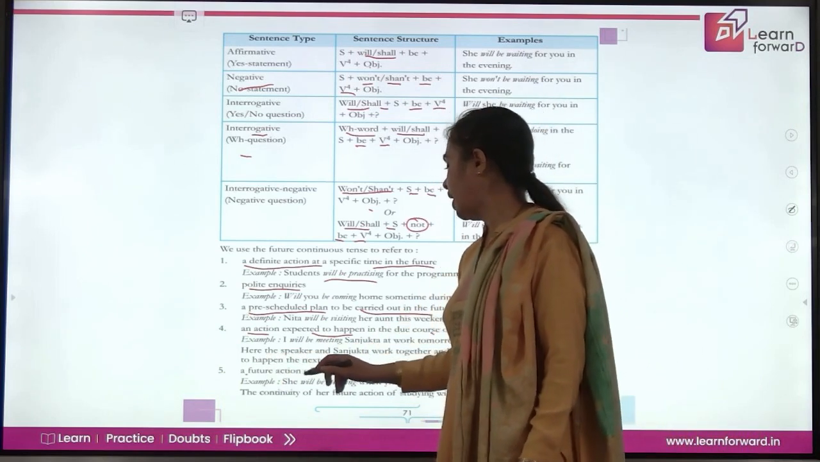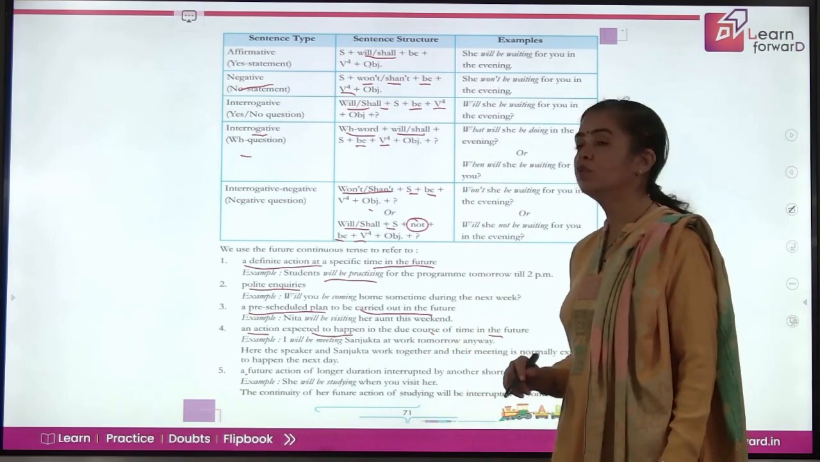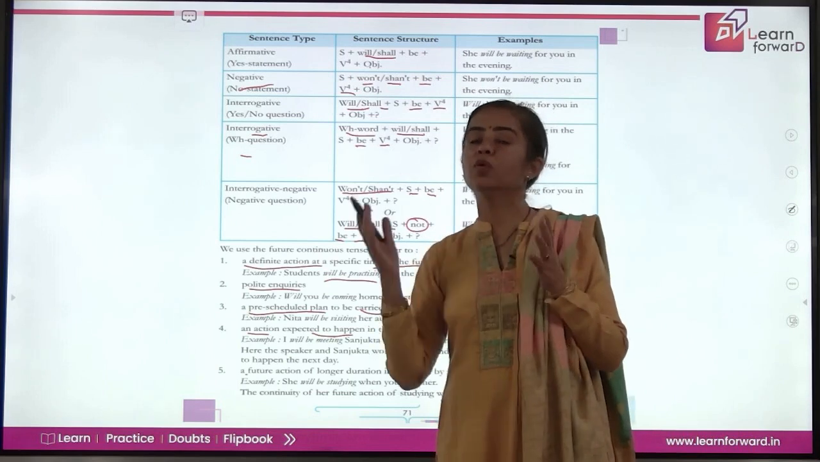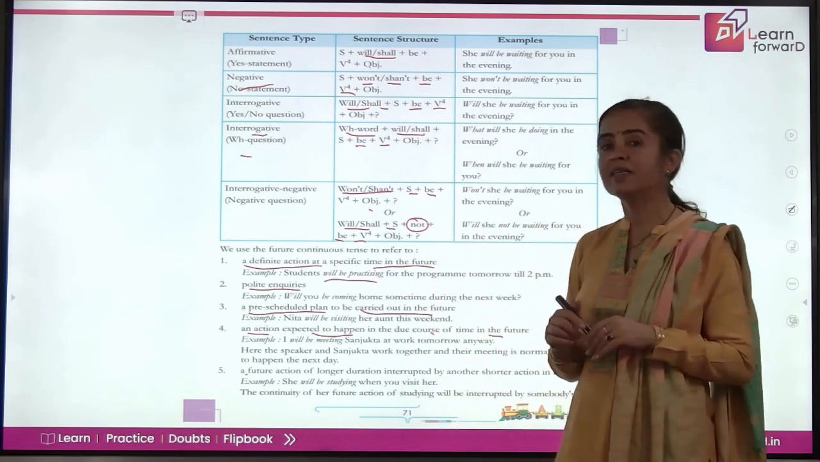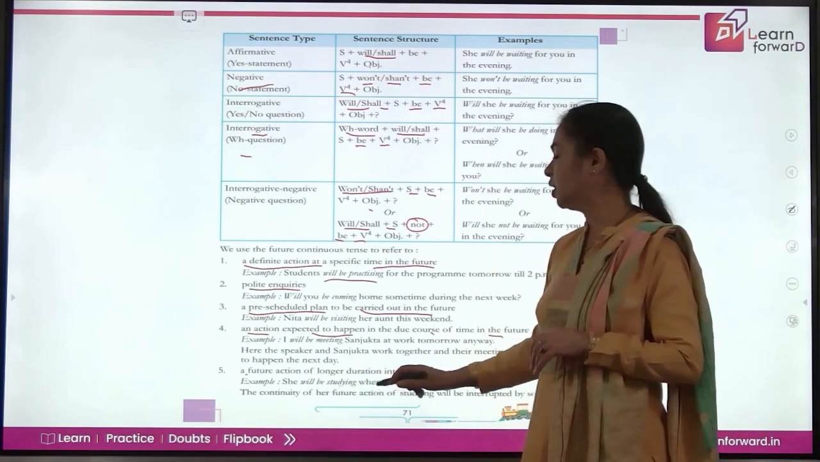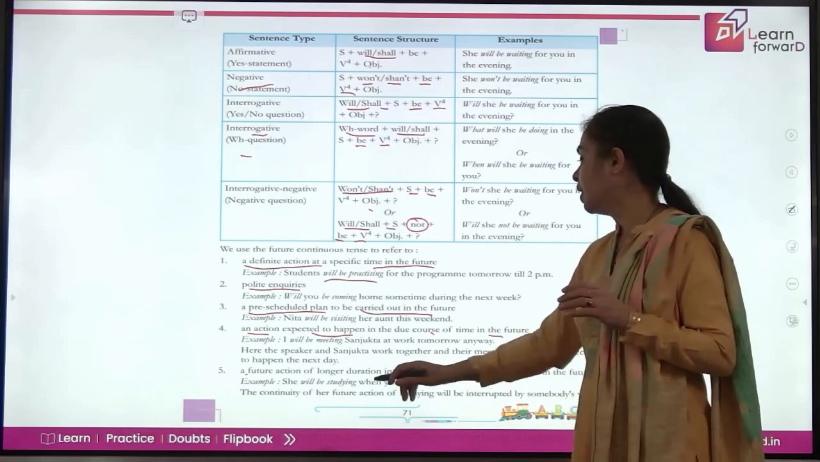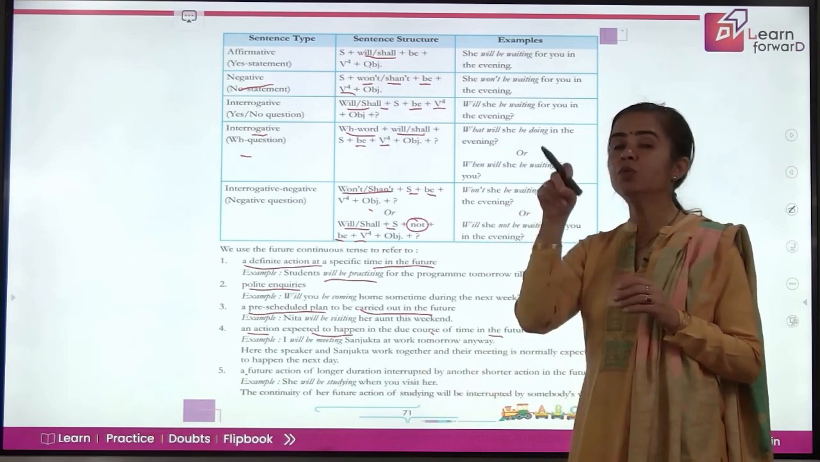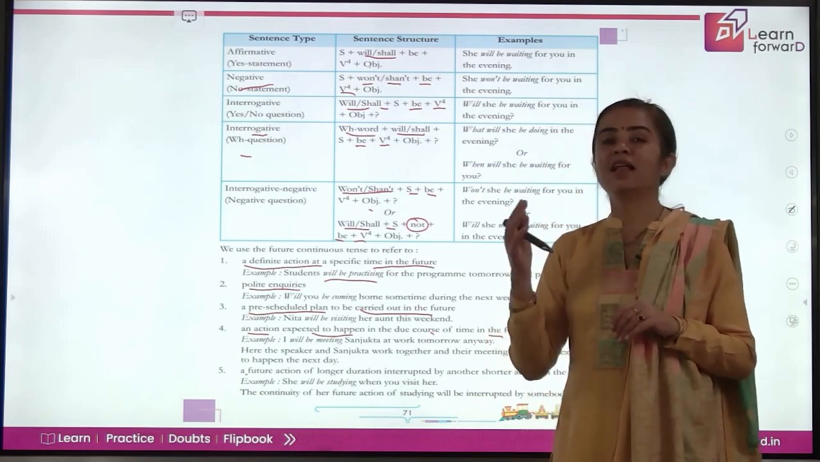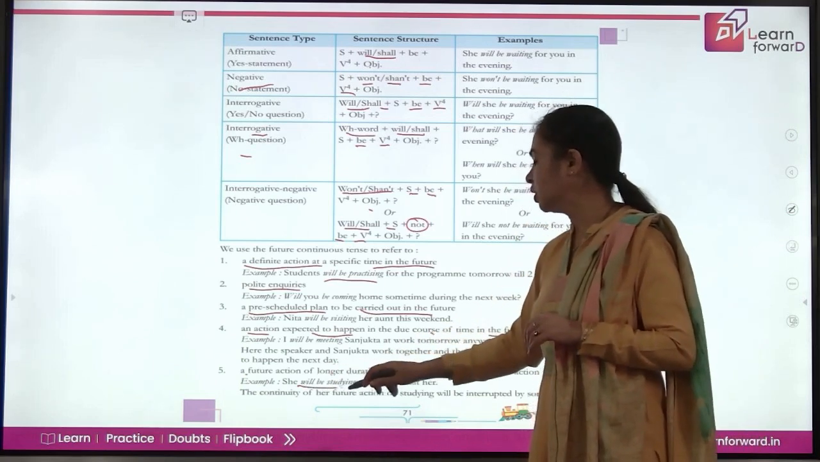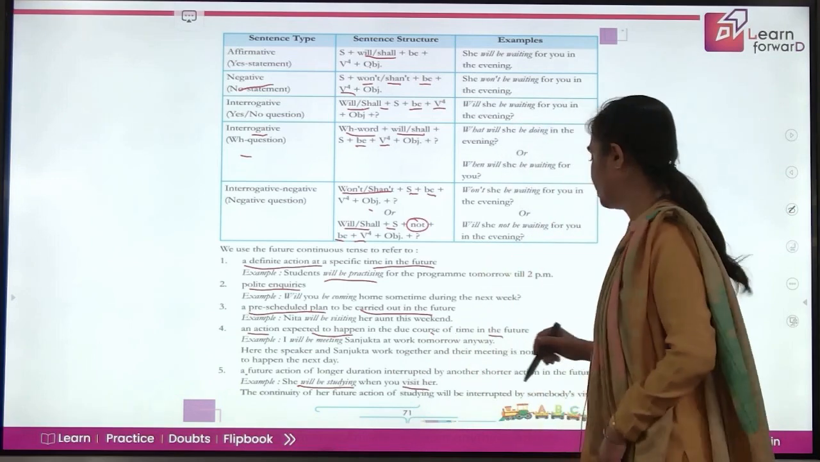For a future action of longer duration interrupted by another shorter action in the future. That means for an action that will be going on at some time in the future, and it is interrupted by some other action, like she will be studying. So the action of studying will continue when you visit her. So the next momentary action is visiting, which will interrupt the action of studying. That's where we use future continuous tense, but here it is just a simple present tense.